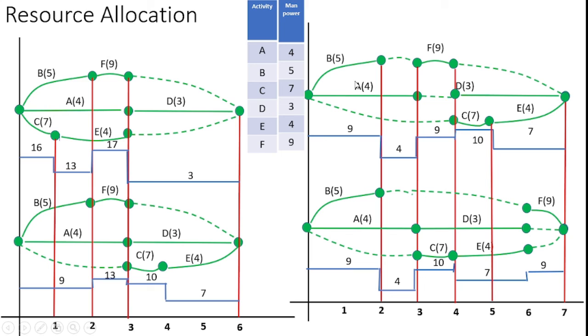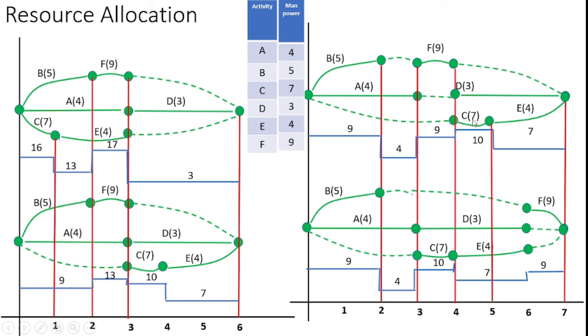Likewise, I marked. Here you see, in the first region there are 2 days available. In that, A activity and B activity only available. Here I can add both the things, 5 plus 4, I can get 9. After that, A activity only is available from 2 to 3 days, which consumes 4 days. After completing the A activity, in the critical path there is a dummy activity available, but the F activity is carried out in this region, so that in the 3rd to 4th day I consume 9, and 4 to 5 days I consume 7 for C activity and 3 for D activity.